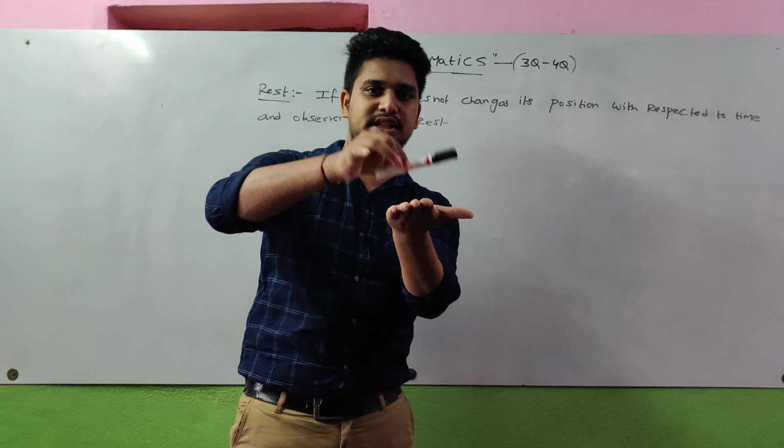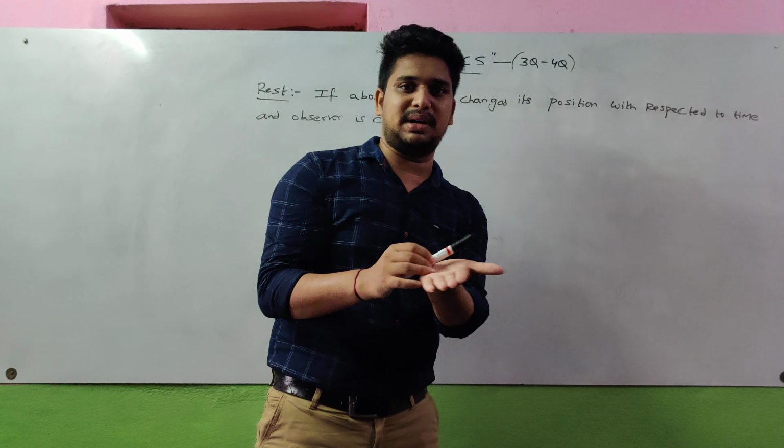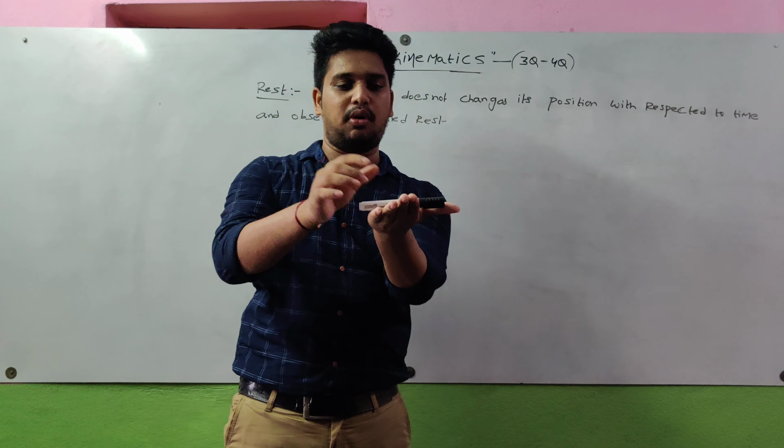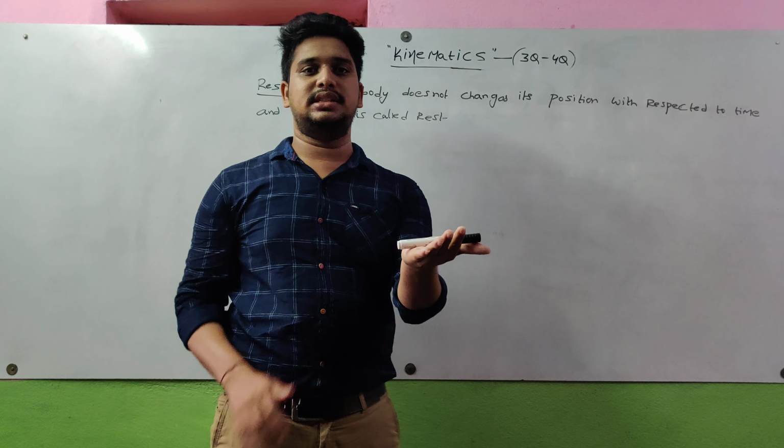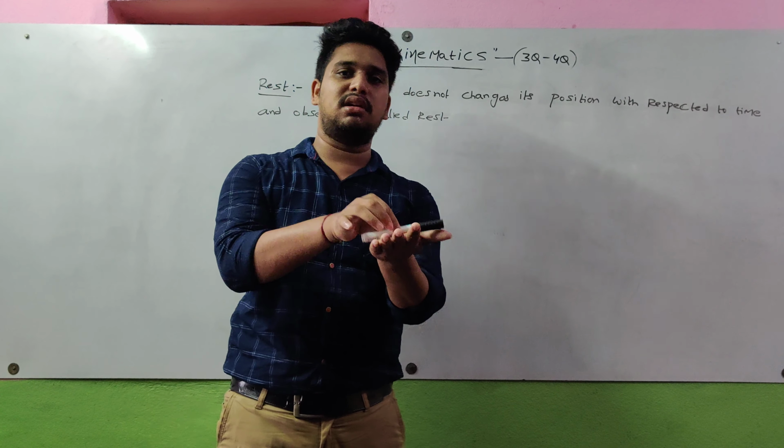with respect to time. Time changes, but the body position is here only. That means the body position does not change with respect to time. For 8 o'clock here only, for 9 o'clock this is the position, for 10 o'clock this is the position. That is called rest. The body does not change its position with respect to time and observer. What is an observer here? An observer is the person who observes that body. That means if, with respect to the observer and with respect to time, the position of the body does not change, it is called rest.